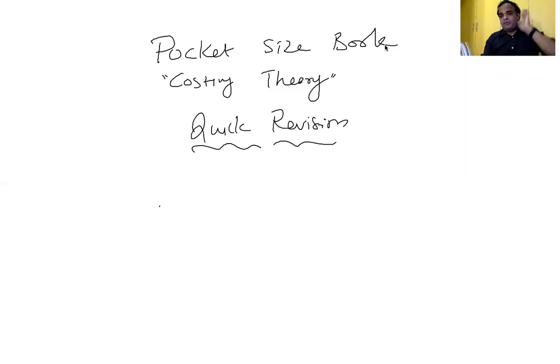In examination, they won't specify which method is applicable. Depending upon the circumstance, you have to identify which method is applicable. If the service department renders services only to the production department, we have to solve the problem by way of direct distribution method. If one service department renders services to the production department as well as the other service department, whereas the other service department renders services only to the production department, we have to solve it by way of step ladder method.